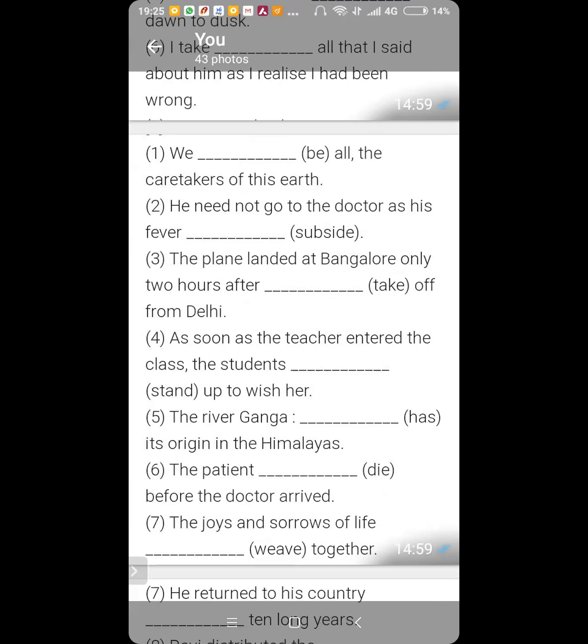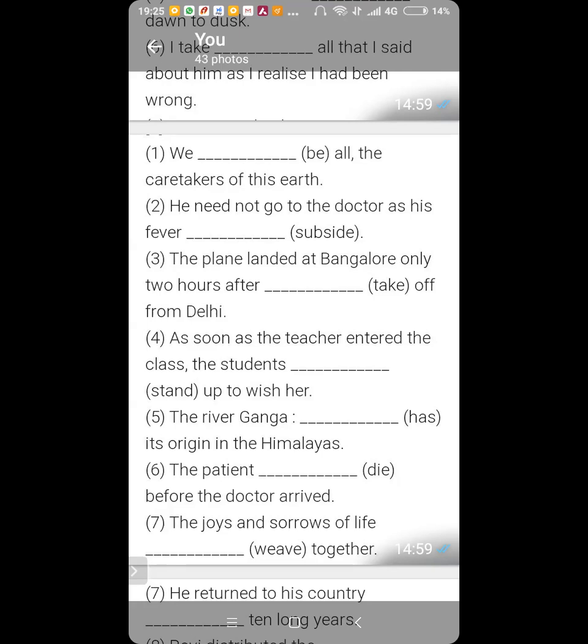Now put the proper verb form. Should all we... See, here the verb is written in the bracket. The verb is be. So the be form of the verb is expressed as is, am, are, was and were.